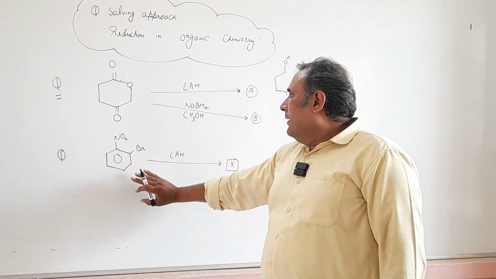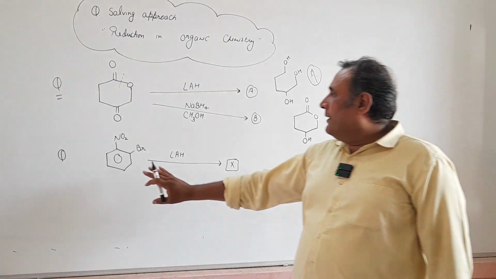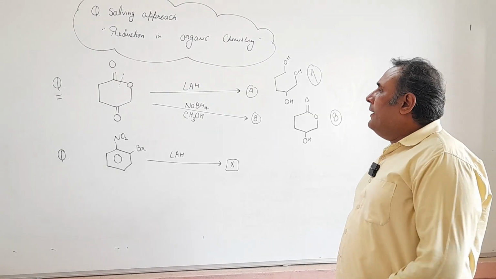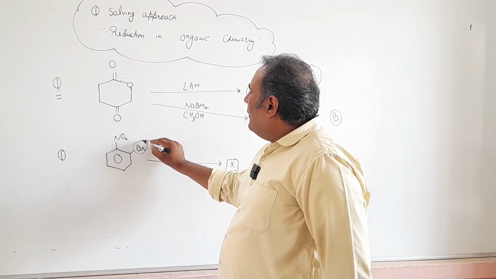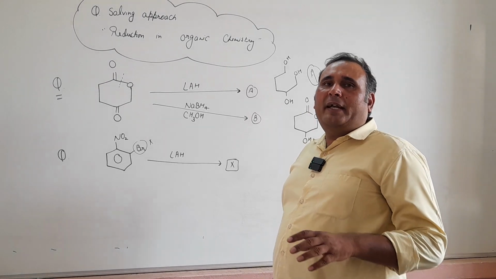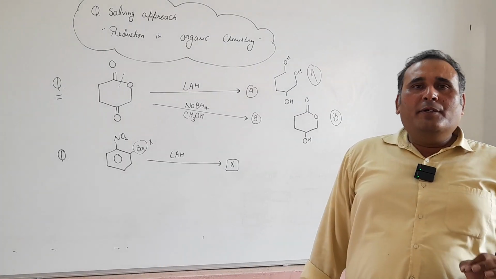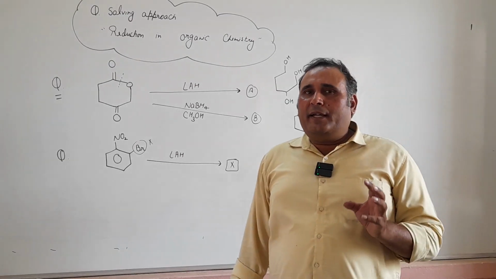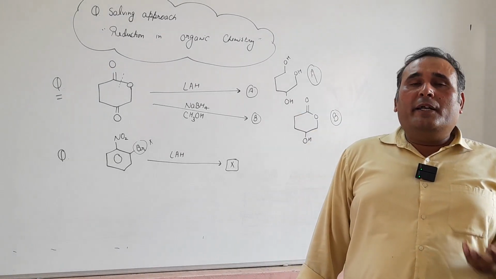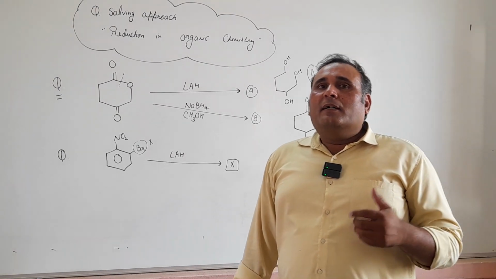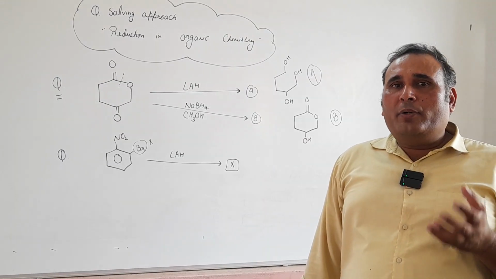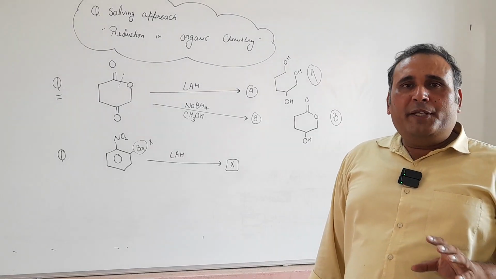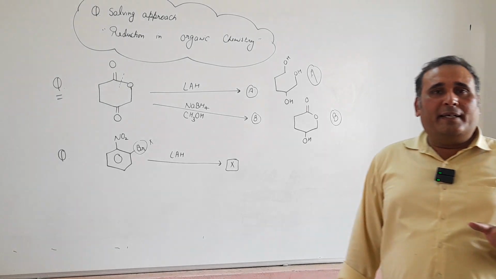Now let's see, if we are using this compound, this reactant, and we want to reduce it through LiAlH4, lithium aluminum hydride, then we know that Br will not reduce, because lithium aluminum hydride only reduces alkyl halides. Lithium aluminum hydride reduces 1-degree alkyl halide and 2-degree alkyl halide into alkane, and 3-degree alkyl halide into alkene. But aryl halides are not reduced by lithium aluminum hydride.